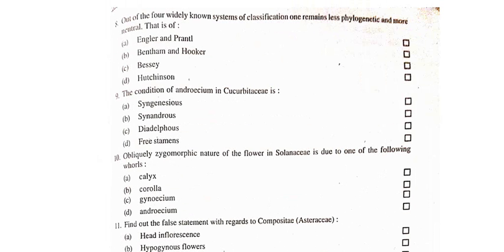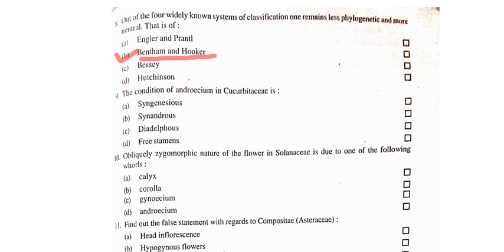Out of the four widely known systems of classification, one remained less phylogenetic and more natural. That is of. So, the system of classification which is very less phylogenetic and more natural. We all know that natural system of classification is given by Bentham and Hooker. So, the answer is B, Bentham and Hooker.